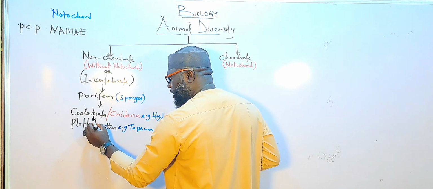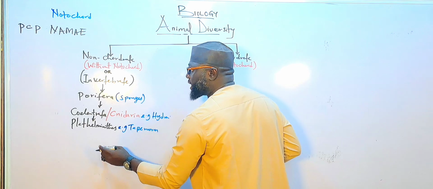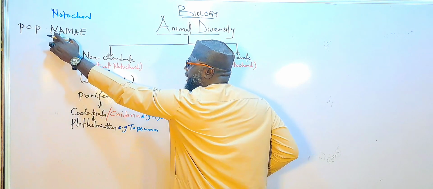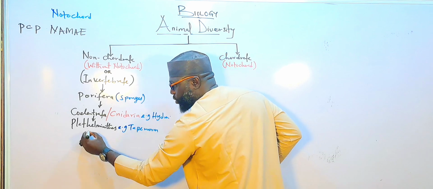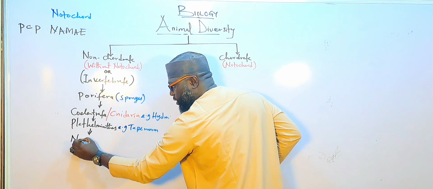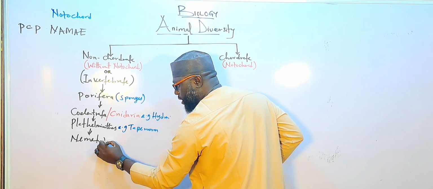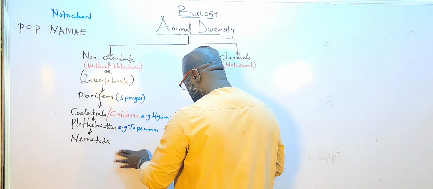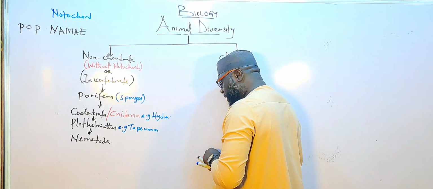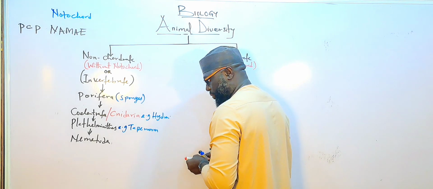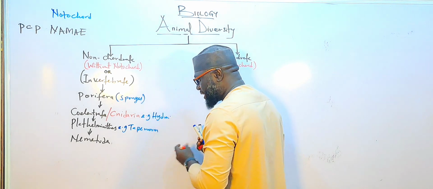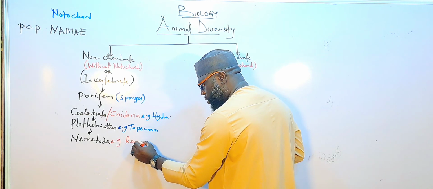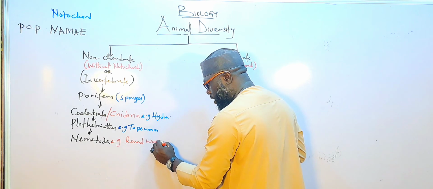After Platyhelminths, the next one is N, in PCPNAMAE. N is Nematoda. Examples of Nematoda are roundworms.